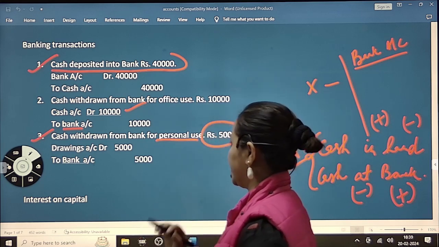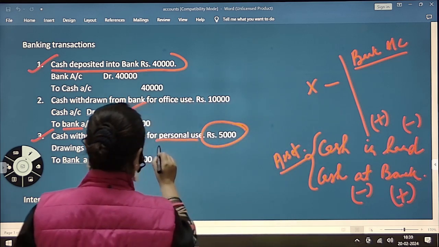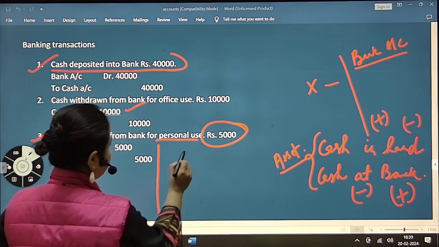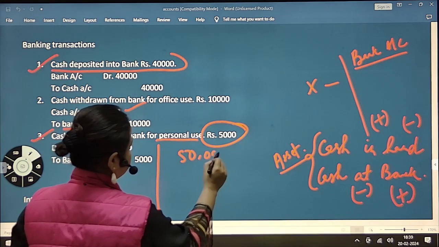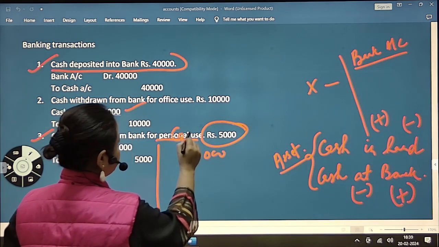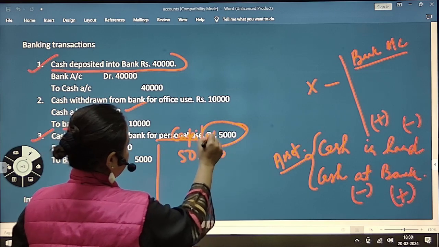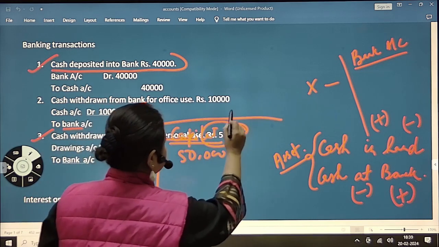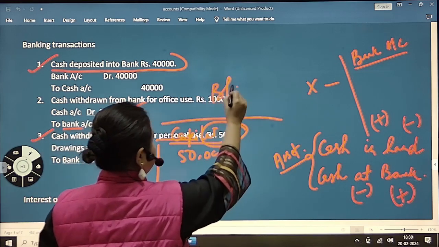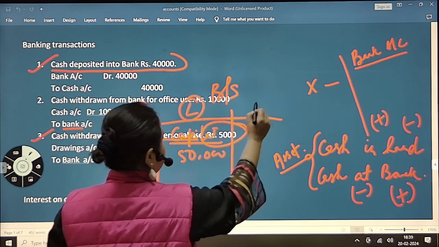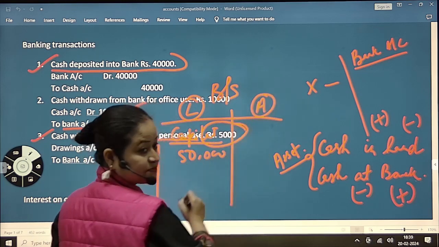Okay, how it is related to the capital. Suppose in the business the proprietor is investing 50,000 rupees. Okay, so capital we write down in the, suppose this is balance sheet. Yeah, this is liability side and this is asset side. Fine?